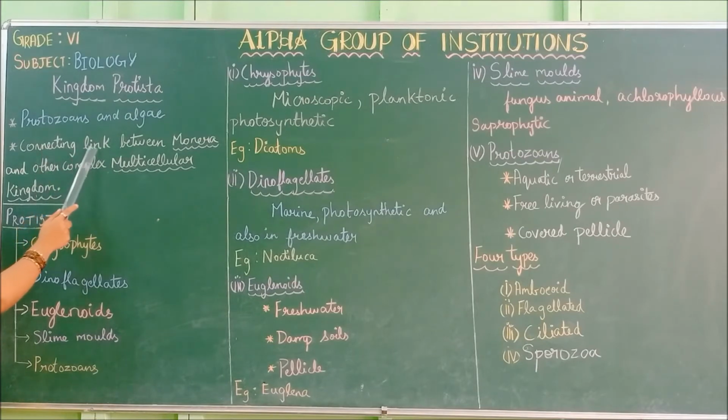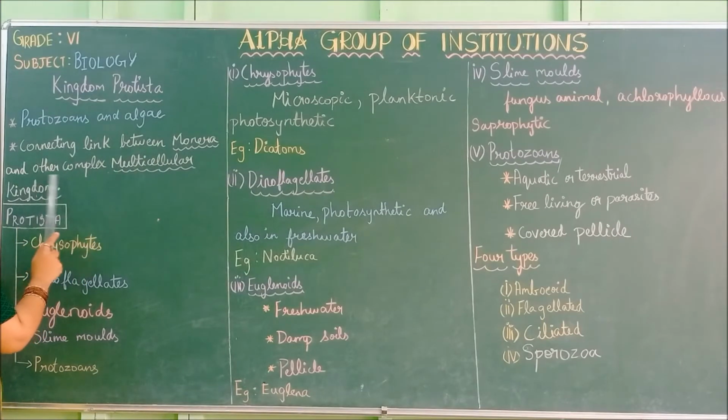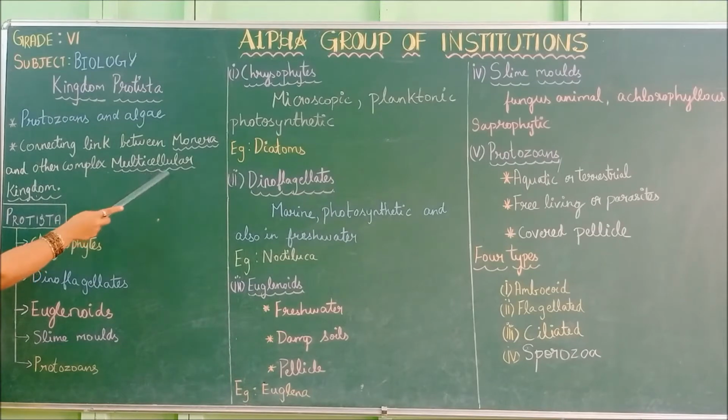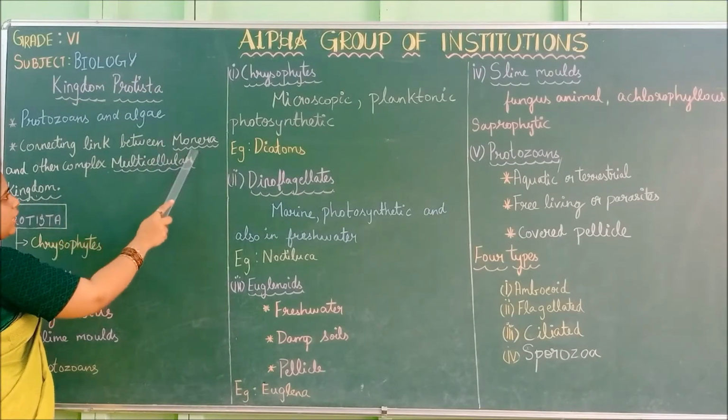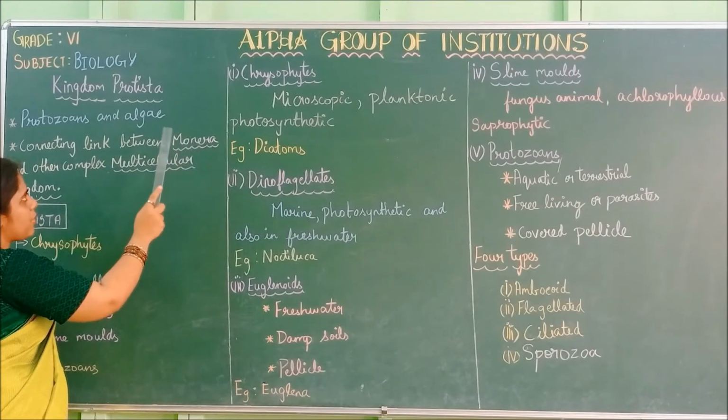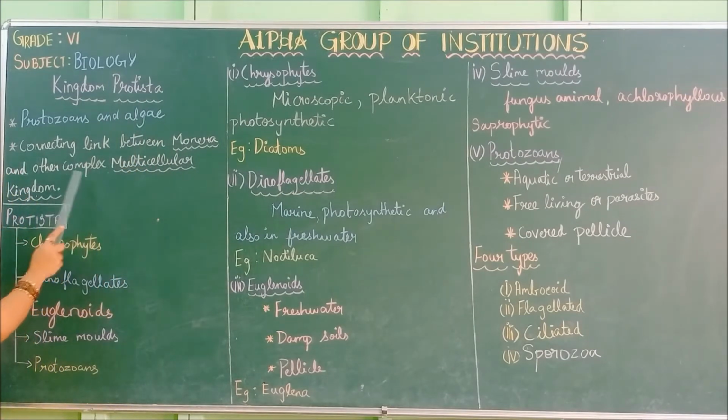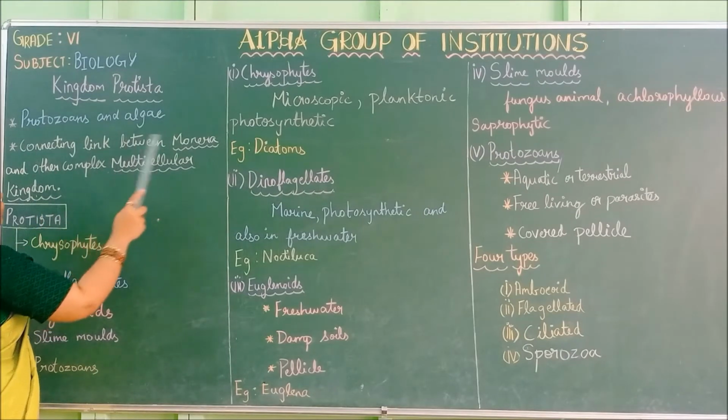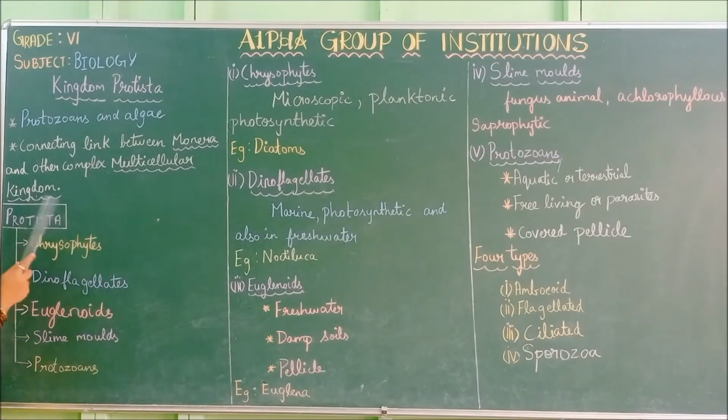So they have the characteristics of Monera as well as the characteristics of the multicellular kingdoms. Monera means they are unicellular, so that characteristic is present in Protista, and from the complex multicellular kingdoms, the eukaryotic nature is present. So that is why they are the link between Monera and the complex multicellular kingdoms.